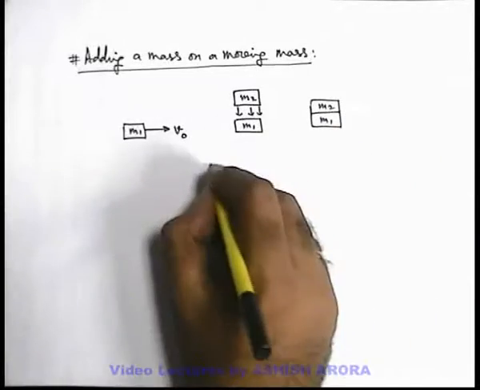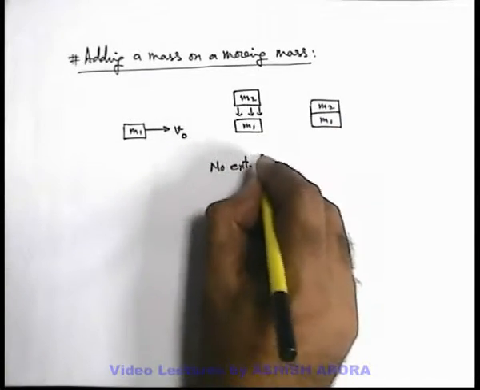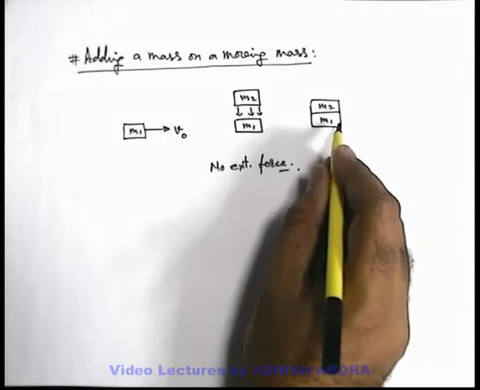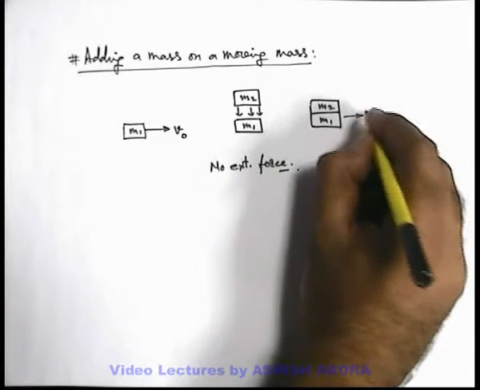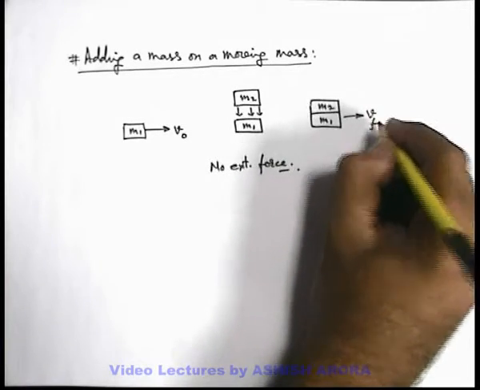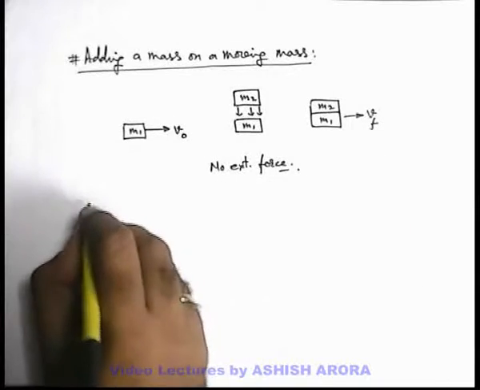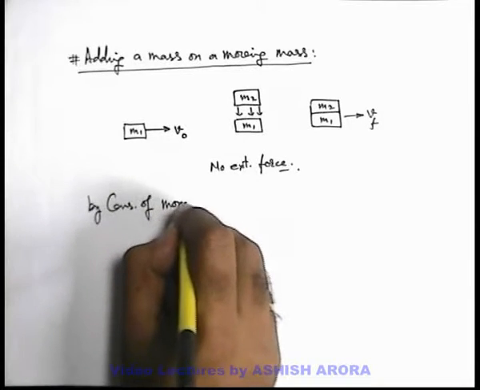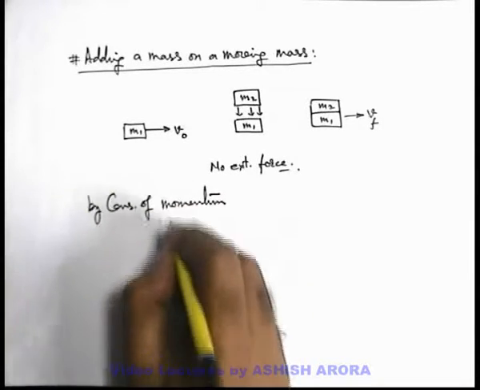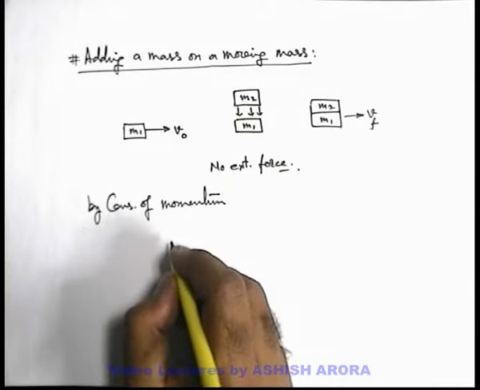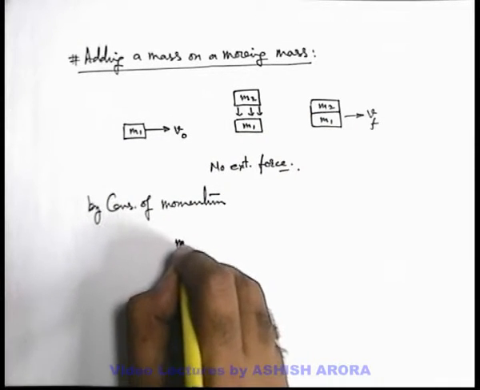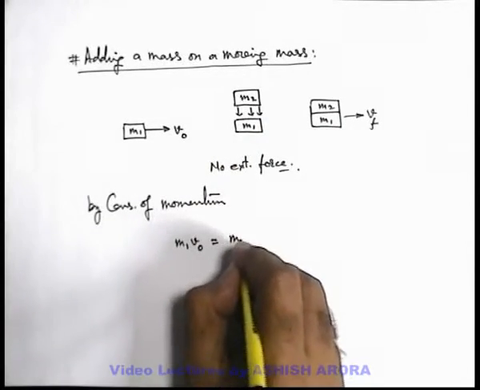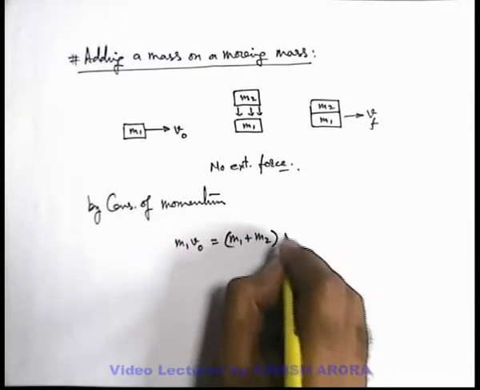Obviously, as no external force is present in the system, we can say that the total momentum of system remains conserved, so the final speed of system changes, say it changes to Vf. Now by conservation of momentum, the initial momentum before adding the mass m2 to m1 was m1 v0, and the final momentum after addition can be written as (m1 plus m2) into Vf.